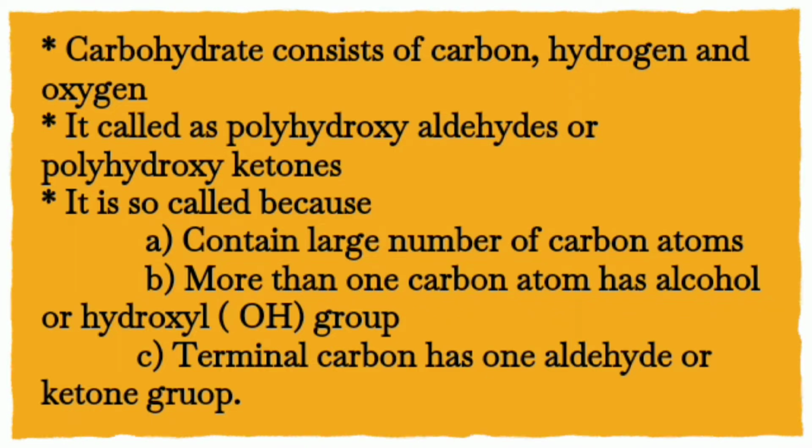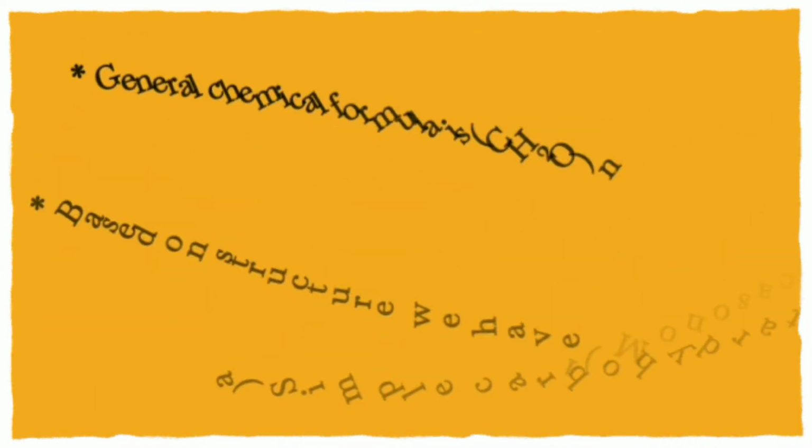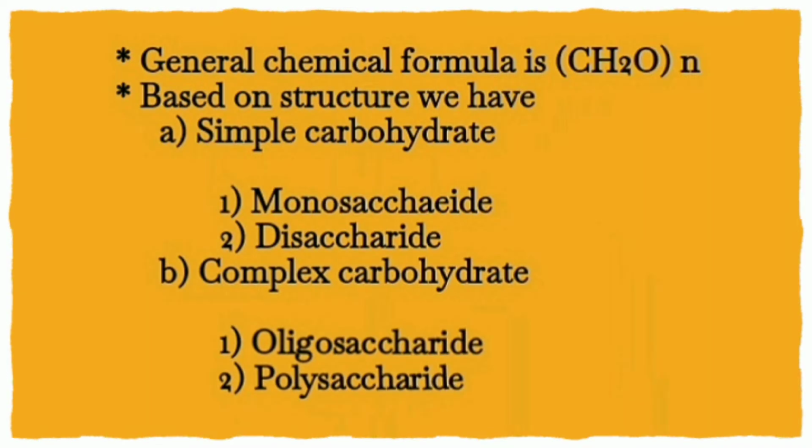First, carbohydrate contains a large number of carbon atoms. Second, more than one carbon is attached to an alcohol, or OH, or hydroxyl group. Third, the terminal carbon atom contains an aldehyde or ketone group. The general chemical formula of carbohydrate is CH2ON.